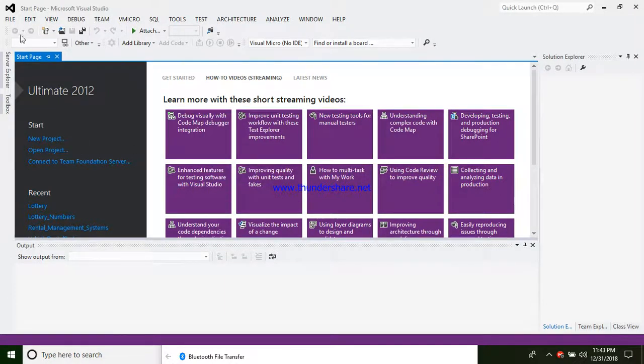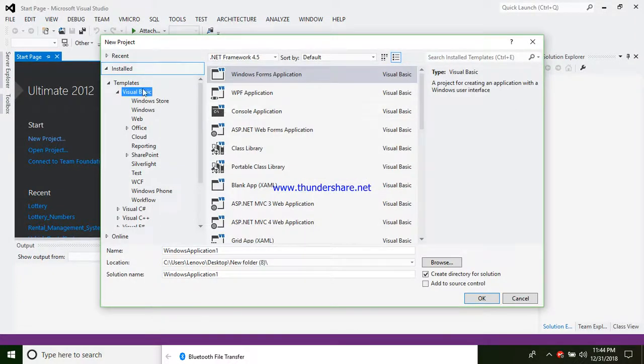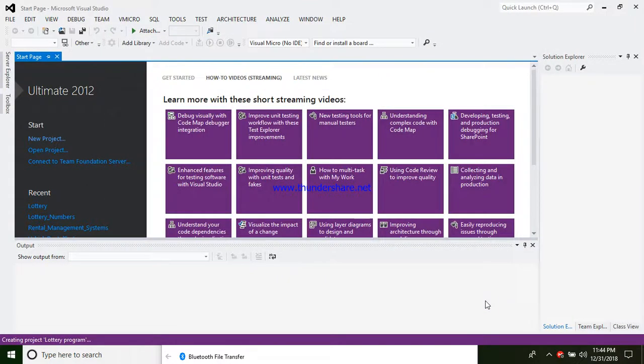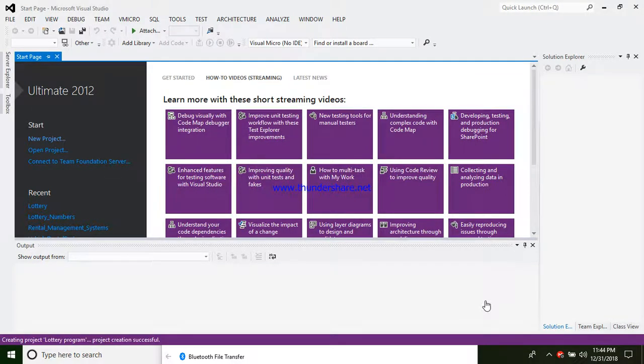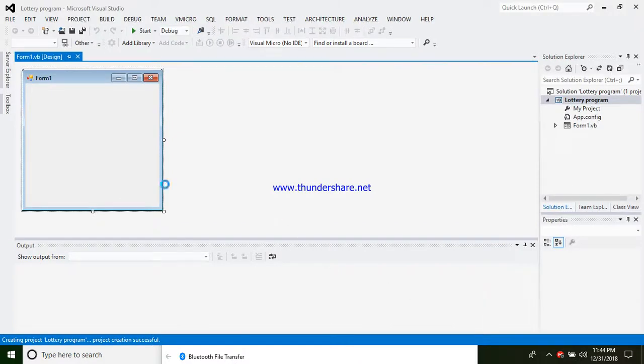Then I go to create a new project. I'll click here, create a new project. Then this project is Visual Basic, Windows Form application. Then I will have to name it as lottery program. Upon writing, I'll click OK in order to create the project. Let me wait for the program to open.